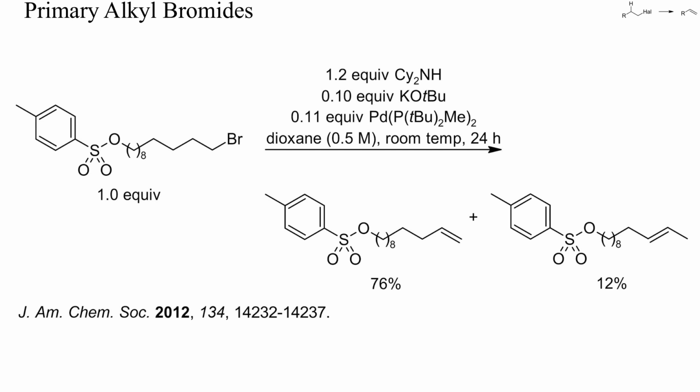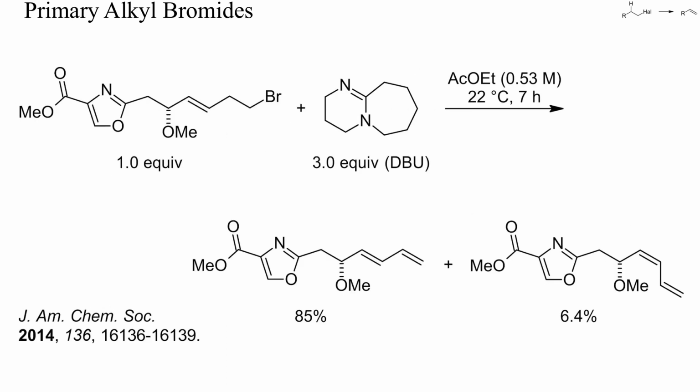Isomerizations can be promoted by strong bases or by transition metals, as in this example. Here, a primary alkyl bromide was dehydrobrominated at room temperature by a mixture of dicyclohexylamine, catalytic potassium tert-butoxide, and a palladium complex. No elimination of the tosylate occurred, but a mixture of two isomeric alkenes resulted. Also in this example, a mixture of isomeric olefins was obtained, despite the absence of palladium or strong bases. Dehydrobromination was brought about by an excess of DBU, which is often used for such reactions, despite its tendency to